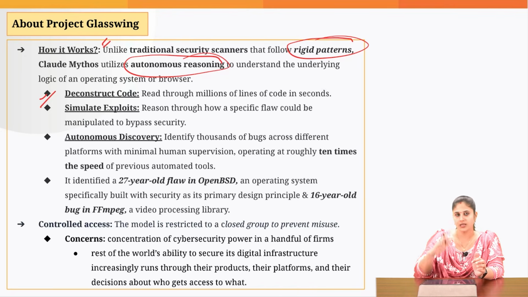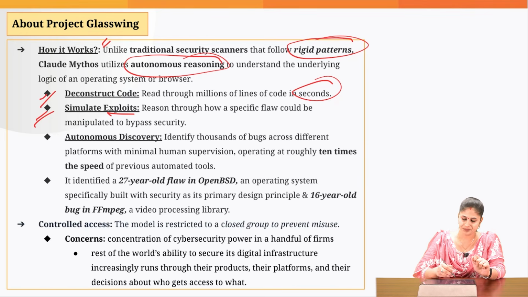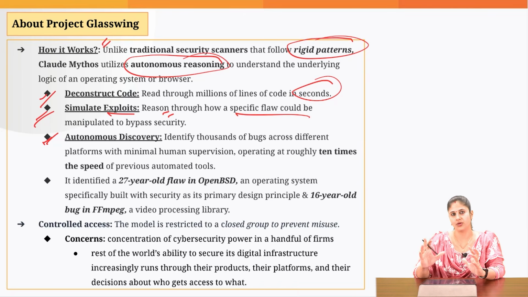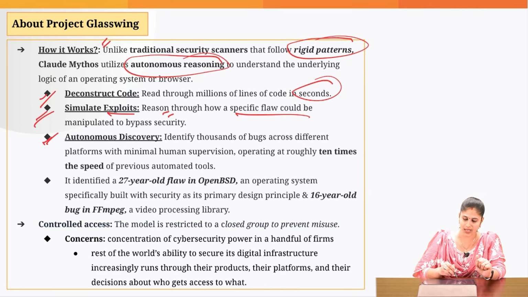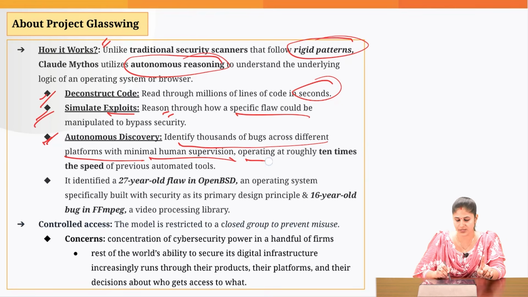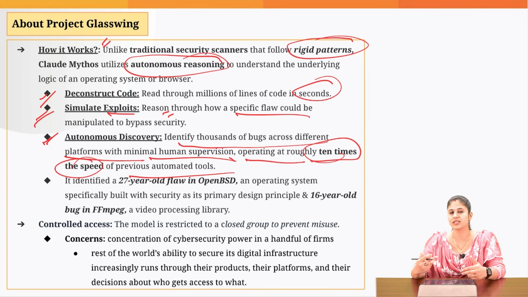It would read the code within a fraction of a second. It would simulate exploits, figure out what the flaw in this security code is, and generate code to fix that flaw also, so that we don't witness zero-day vulnerabilities in future. It identifies thousands of bugs across different platforms with minimal human supervision, operating at roughly 10 times the speed of previous automated tools. So it is quite fast and also very low cost.